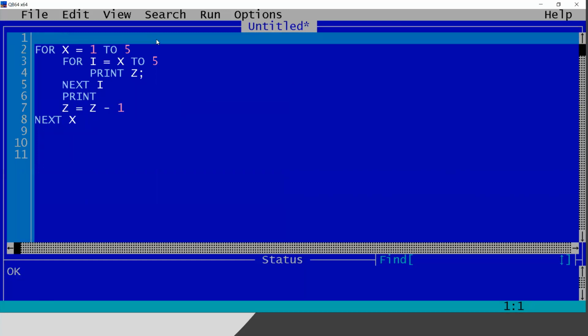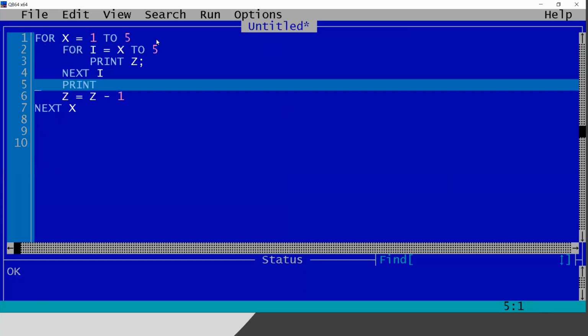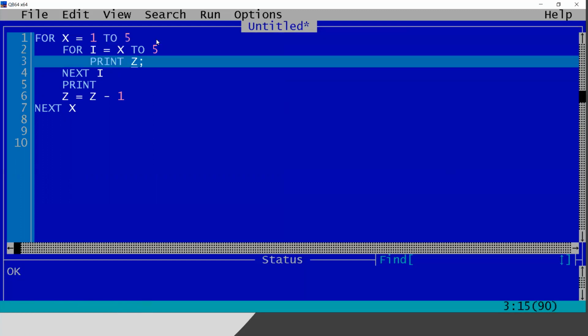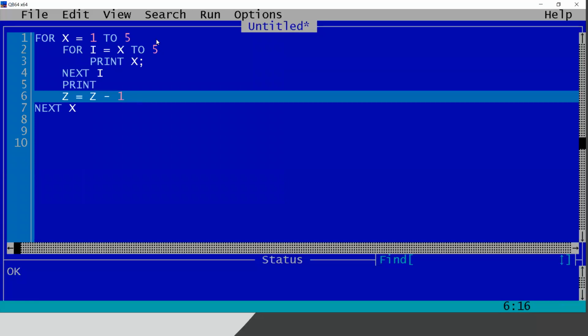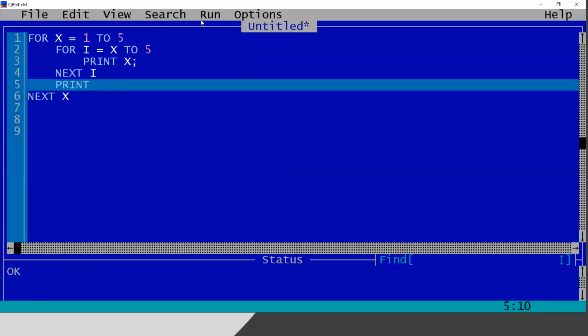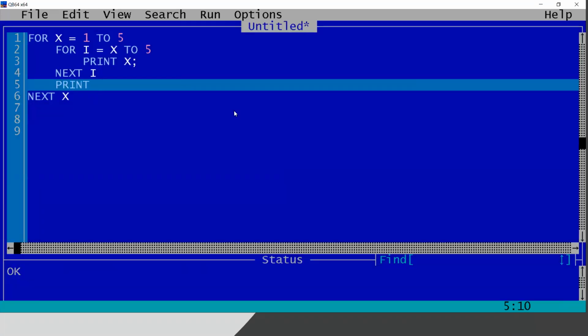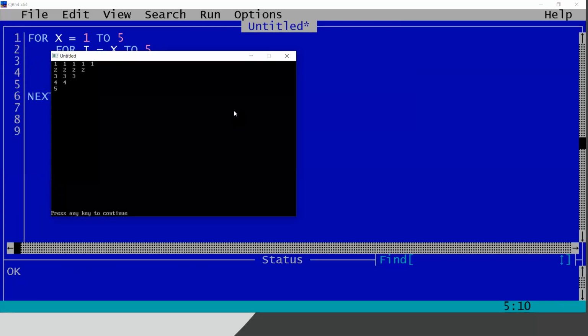First we will try to print x, but here the value of x is 1. If I write x directly here, it will print 1 1 1 1 1, because in the first line the value of x is 1. Let me show you. Go slowly for this class, you do not need to hurry. So 1 1 1 1 kind of that.